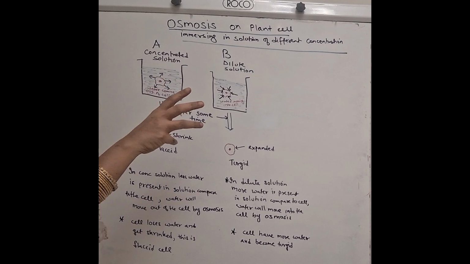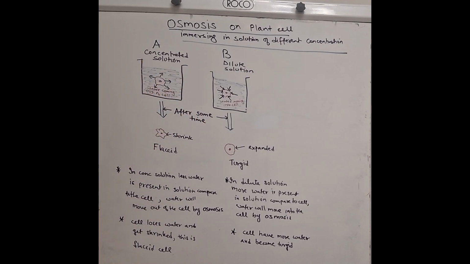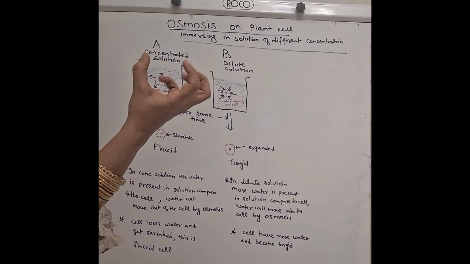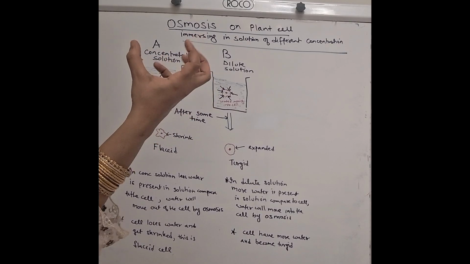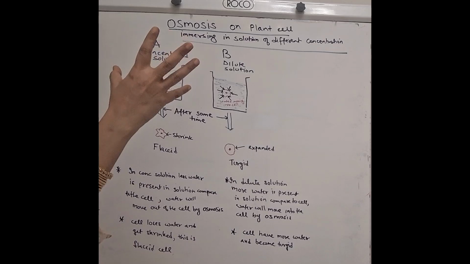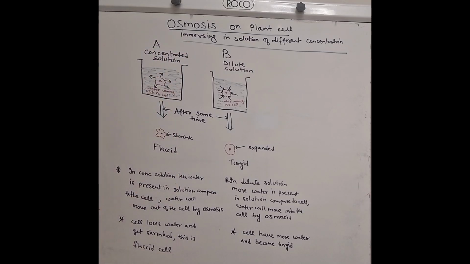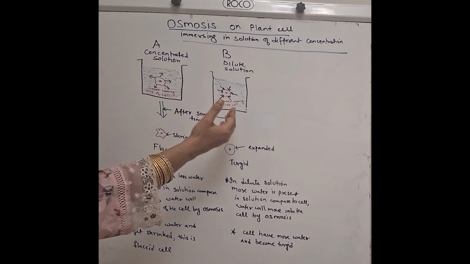And this type of osmosis is called exoosmosis. Of course, when water comes out of the cell, the cell gets dehydrated and becomes shrunk. And this shrunk condition is called the flaccid condition. Is it clear?